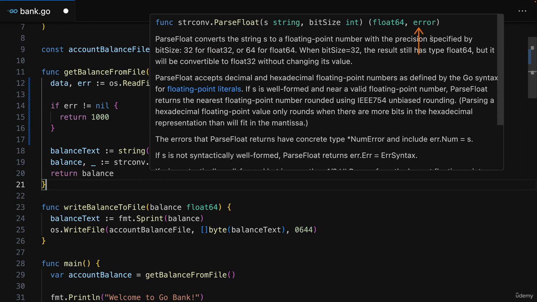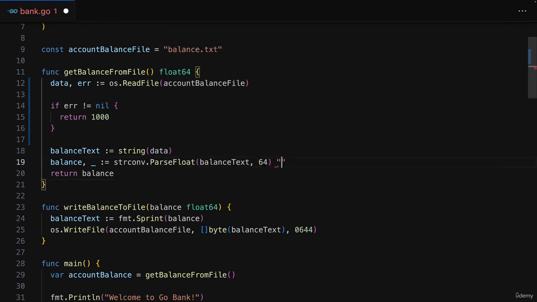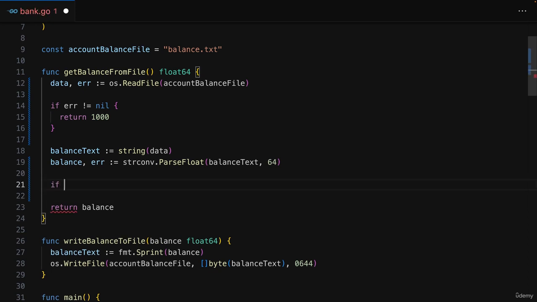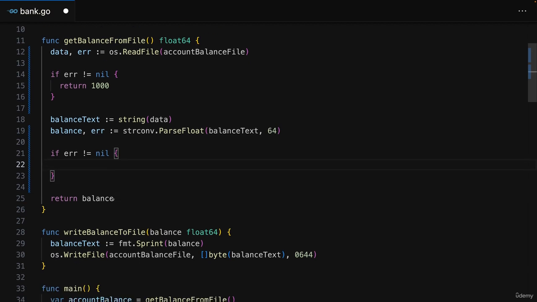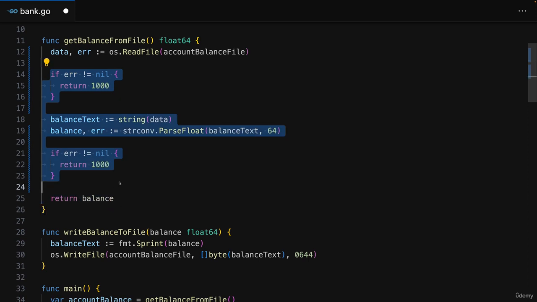If converting the string to a float fails, for example, because it contains some text that simply can't be converted to a number. For example, the text hello can't really be converted to a number. So therefore, here we can also accept this error and also check if error is not equal to nil and define our backup logic here. For example, to again return 1000 as a value or whatever you want. And with that, we made this code more robust.